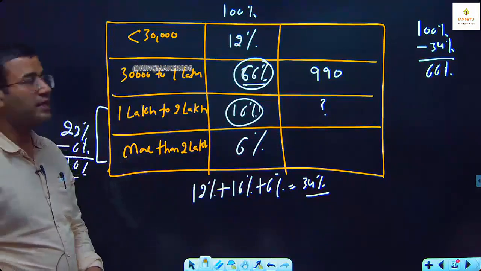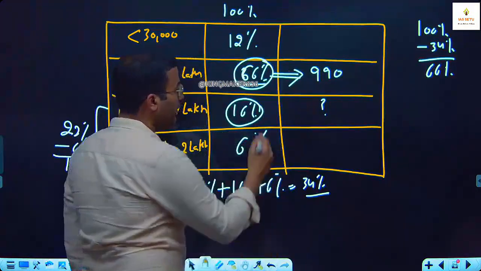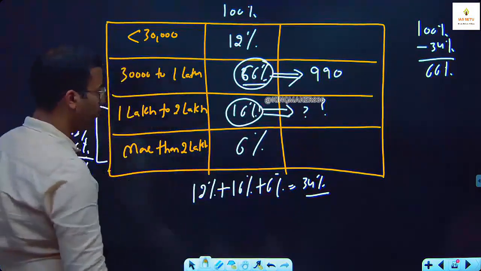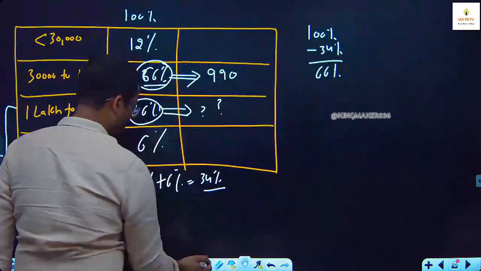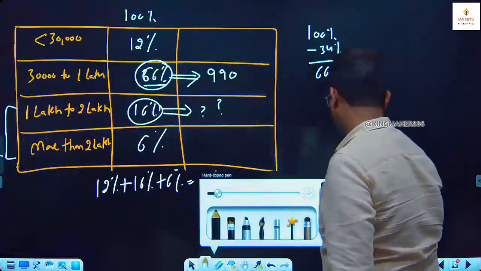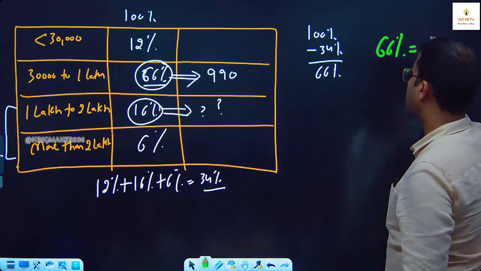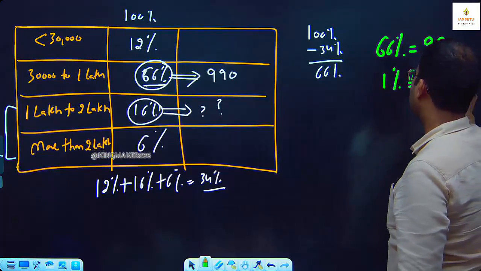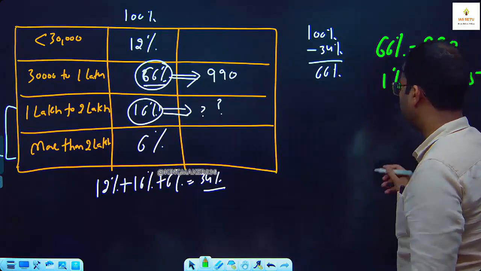Then third step, it is given 66% is equal to 990. We have to find what is 16%. We can use the unitary method. I tell you how. 66% is equal to 990. 1% is equal to 990 upon 66, which will come to 15 if you simplify.